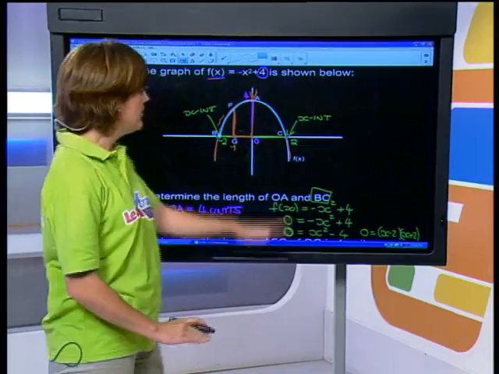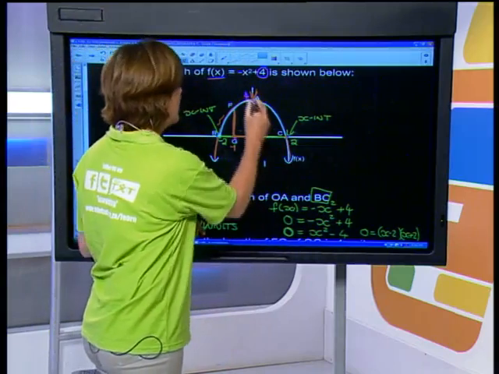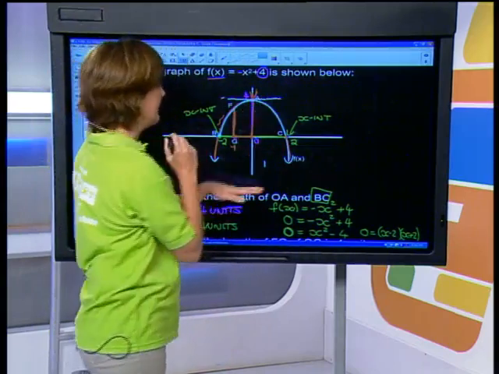But your range is your y values, the range of y values. It will be from negative infinity. There's no stopping it over here, but there is a stopping point there. It will go up to a maximum value of 4. So your range would be from negative infinity up to 4, and I will include 4 as a final value.